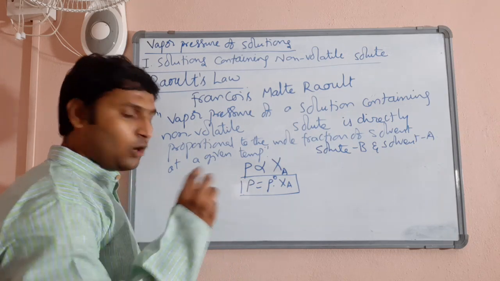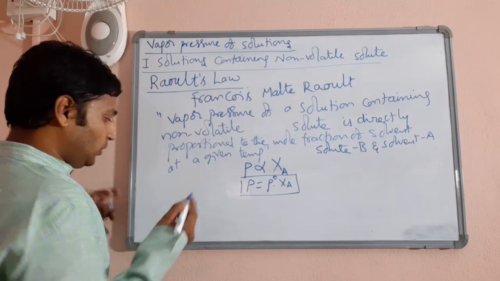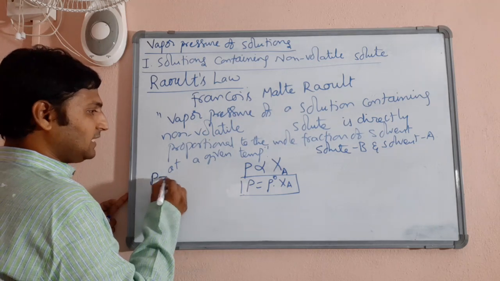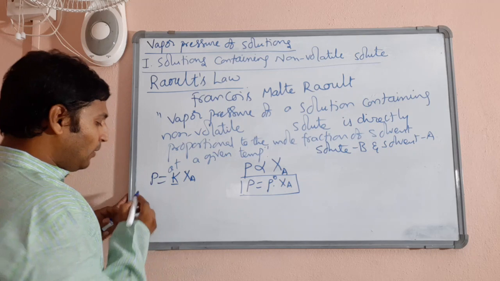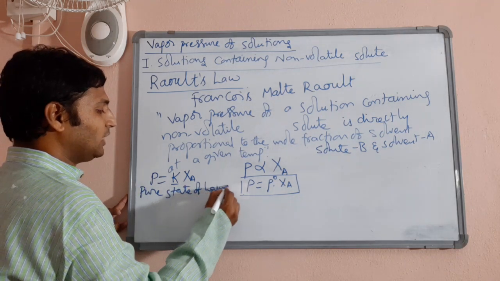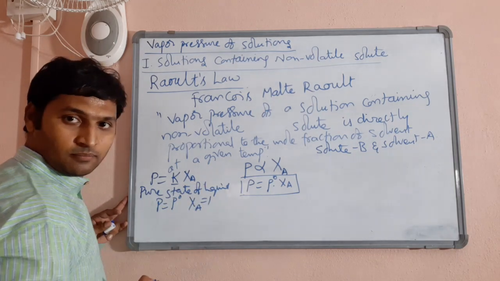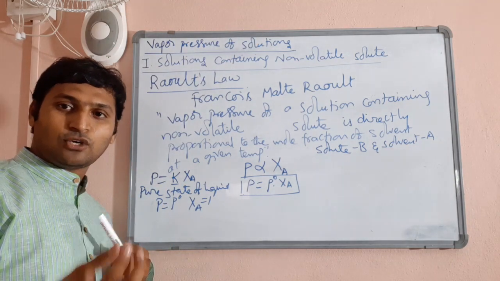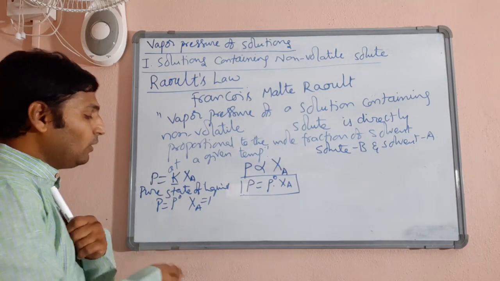A quick understanding of how we can consider the proportionality constant as P naught, though it is not very important. P is equal to K XA, where K is some proportionality constant. Now assume the pure state of the liquid. Then P will be equal to P naught and XA will be equal to 1, because the mole fraction is the sum of the fractions of solute and solvent, and its maximum value is 1.